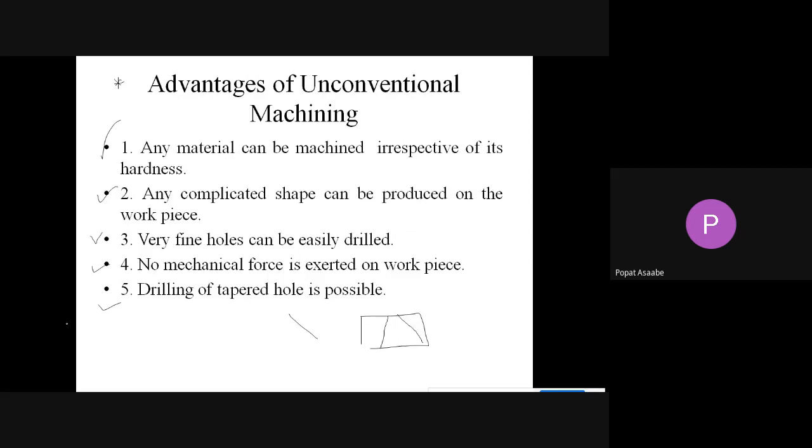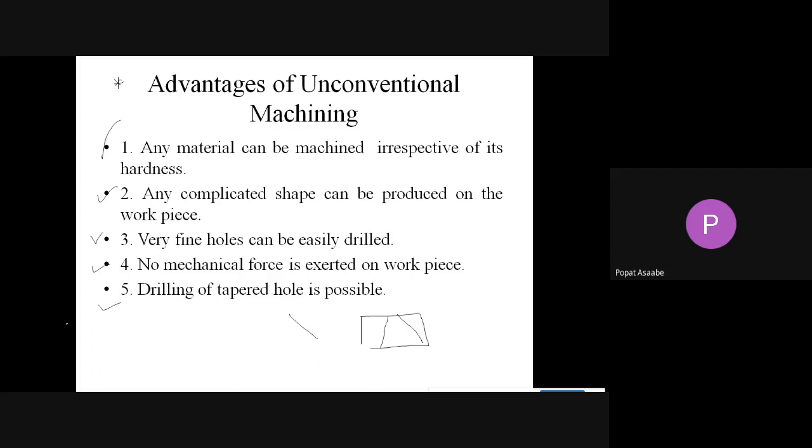Okay, then what are the advantages of unconventional machining processes? Any type of workpiece can be machined with the help of unconventional machining, whether the workpiece is harder or softer. The hardness of your workpiece is not a parameter that is considered in unconventional machining. It means a workpiece of any hardness can be machined.